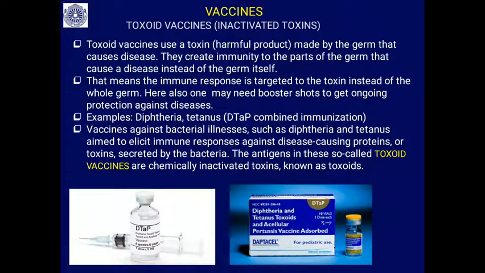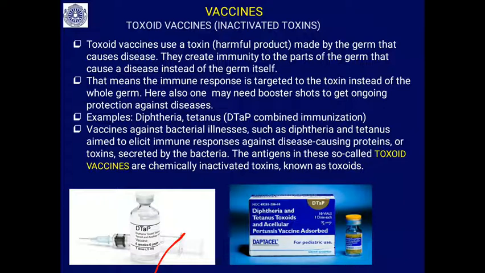Here one may need booster shots to get ongoing protection against the disease. An example is the diphtheria, tetanus, DTaP vaccine. It is a combined immunization, DTaP, combining toxoids for diphtheria and tetanus. Vaccines against bacterial illness such as diphtheria and tetanus aim to elicit an immune response against disease causing proteins or toxins secreted by the bacteria.